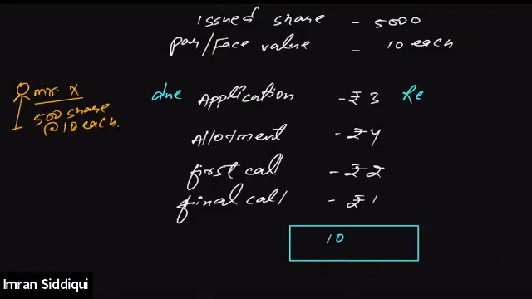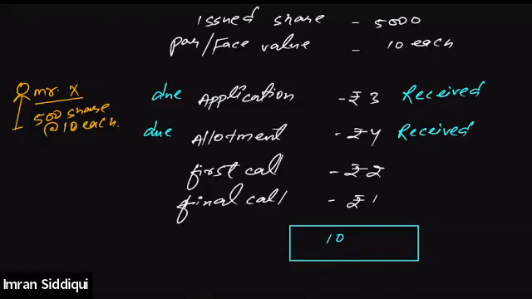So company received application money from him towards the 500 shares, right? Then company asked him to pay the allotment. That means company made the allotment due. And when allotment was made due, he also paid the allotment money. That means company also received allotment money from Mr. X, right?